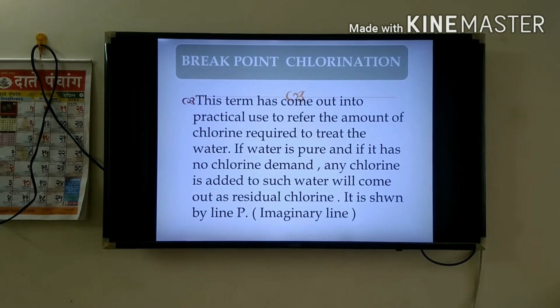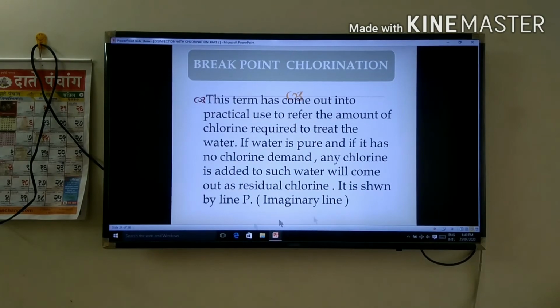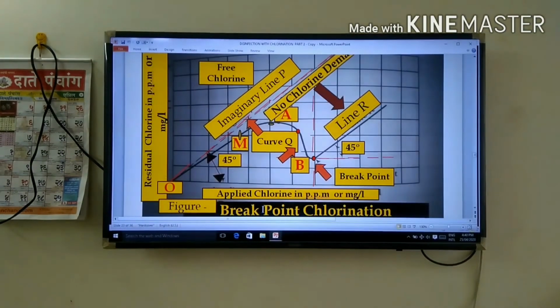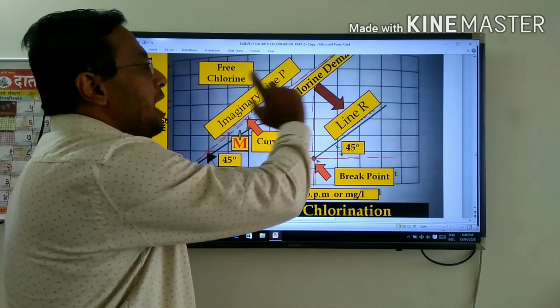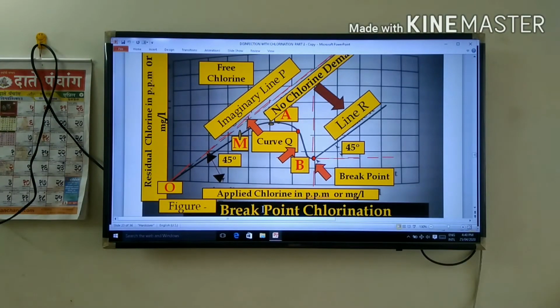That means if we add chlorine to pure water where there is no chlorine demand, such chlorine is called residual chlorine. It is shown by line P, that is called the imaginary line. This red line is called the imaginary line, that is free chlorine.